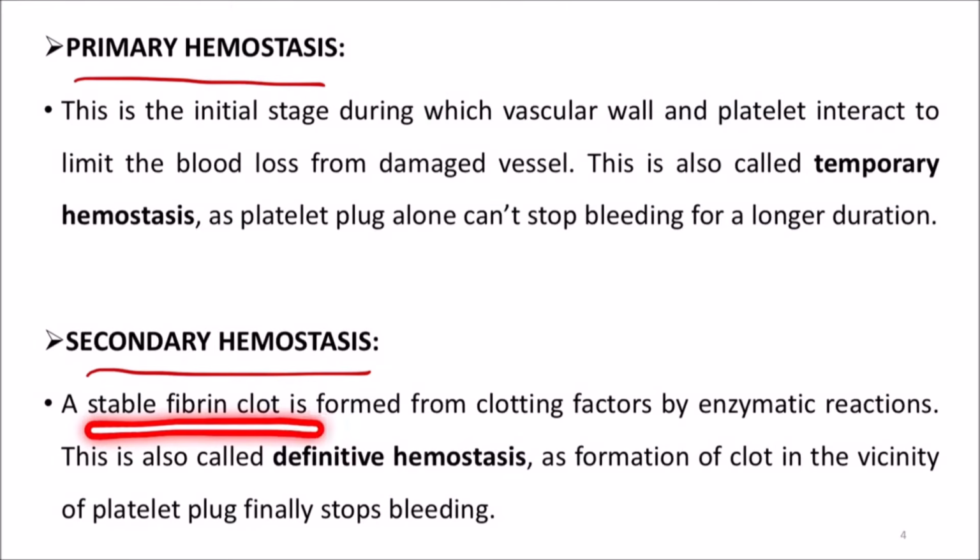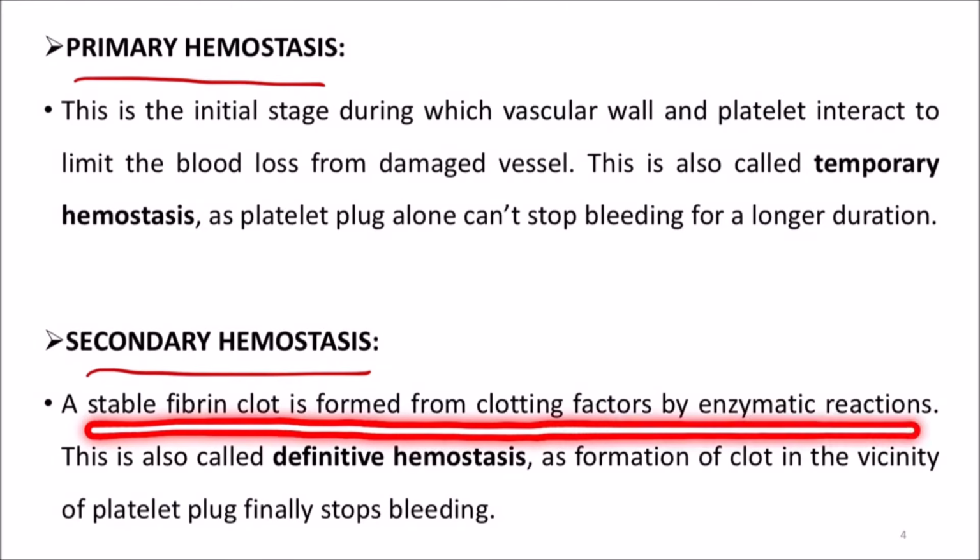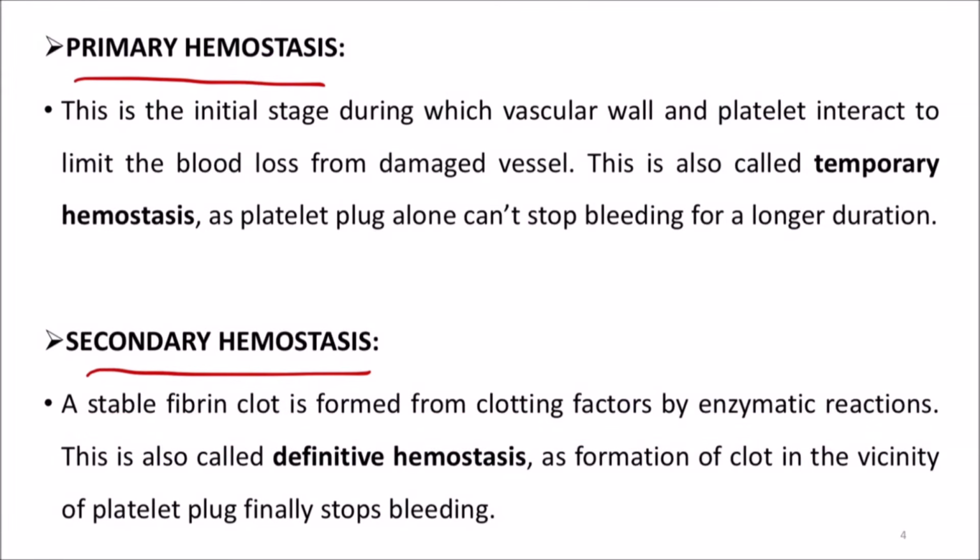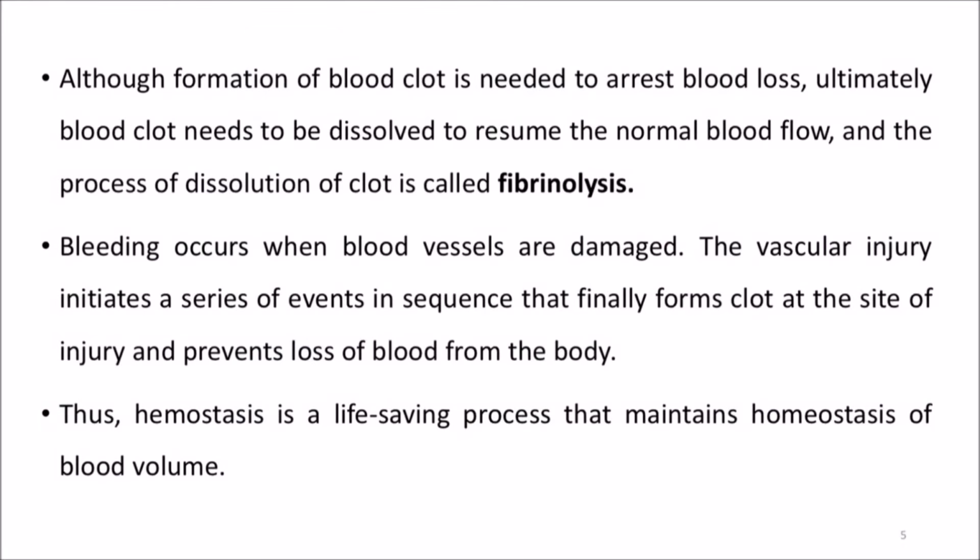So a stable fibrin clot is formed from clotting factors by enzymatic reactions. This hemostasis is also called definitive hemostasis, as the formation of clot in the vicinity of the platelet plug finally stops bleeding. So the first is temporary hemostasis, and the second one is definitive hemostasis. Although formation of blood clot is needed to arrest blood loss, ultimately the blood clot needs to be dissolved to resume the normal blood flow, and the process of dissolution of clot is called fibrinolysis.